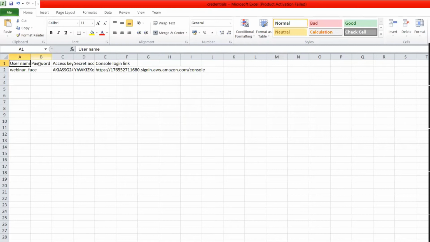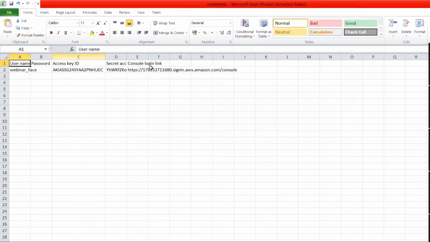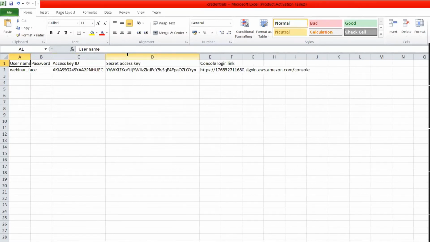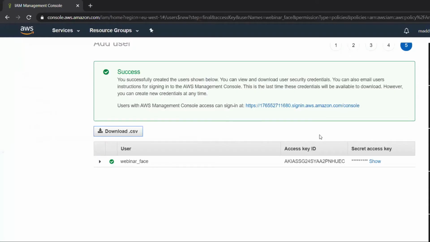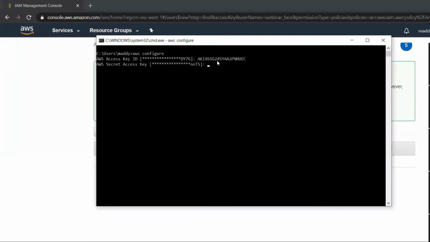So there is a username, but there is no password, because a password will not be generated. You'll have an access key and an access key ID. So let's copy this access key ID and paste it here. The access key ID is pasted, using Control V or right click on the command prompt.